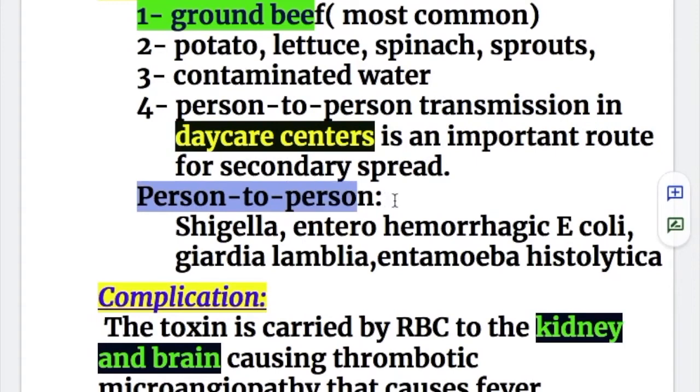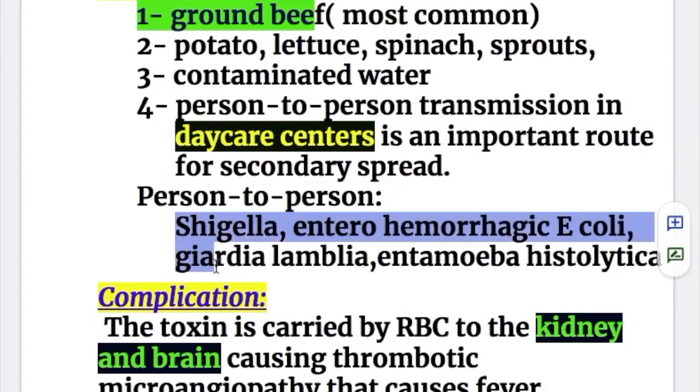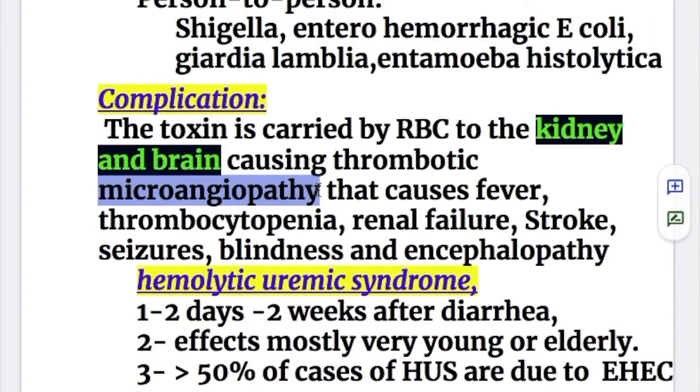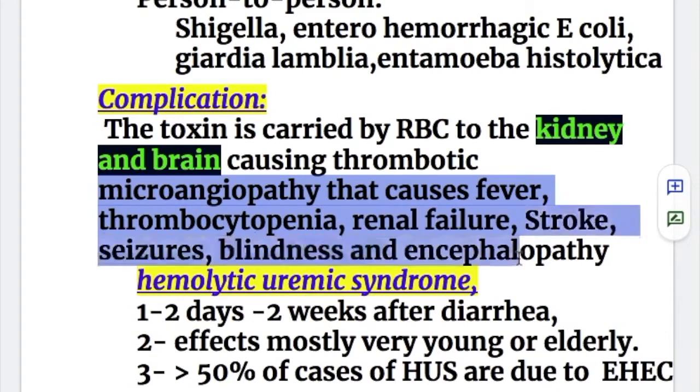Person-to-person infection also occurs with Shigella, Giardia lamblia, and Entamoeba histolytica. Now, complications of the enterohemorrhagic type. The toxin is carried by RBCs to the kidney and brain, causing thrombotic microangiopathy that causes fever, thrombocytopenia, renal failure, stroke, seizures, blindness, and encephalopathy.